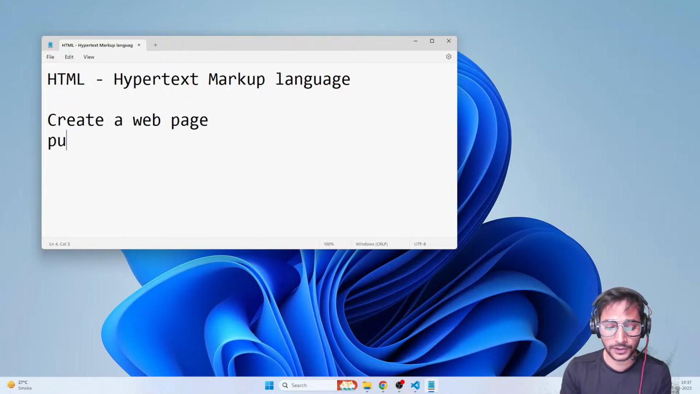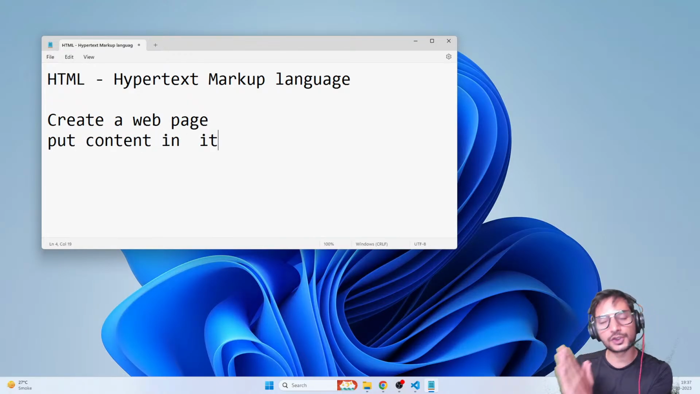As I said, HTML is a language that helps you to create a web page and also helps you to put content in it, right? So that's the job of HTML, creating a web page and helping you to put content in it. It's a language in which you write code which helps you to create a web page and put content in it. So what exactly is a web page?